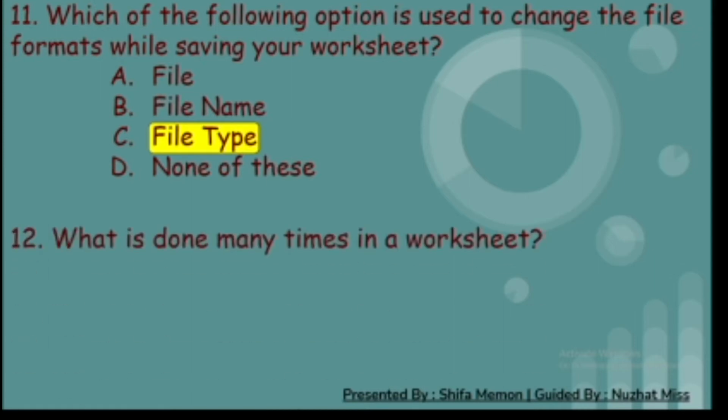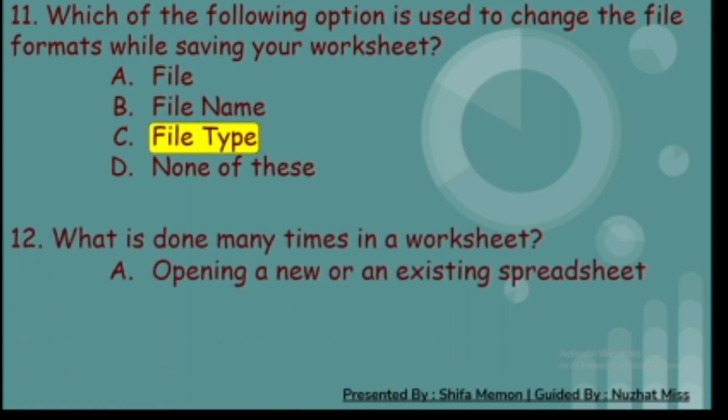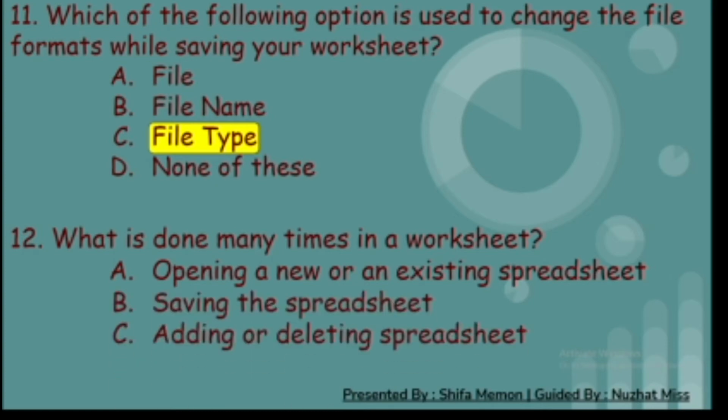Twelfth, what is done many times in a worksheet? A. Opening a new or an existing spreadsheet, B. Saving the spreadsheet, C. Adding or deleting a spreadsheet, and D. All of these. And the correct answer is D, all of these.